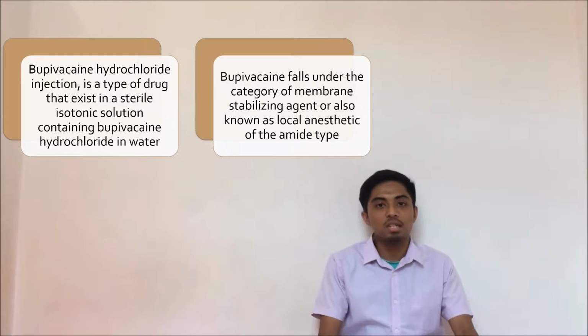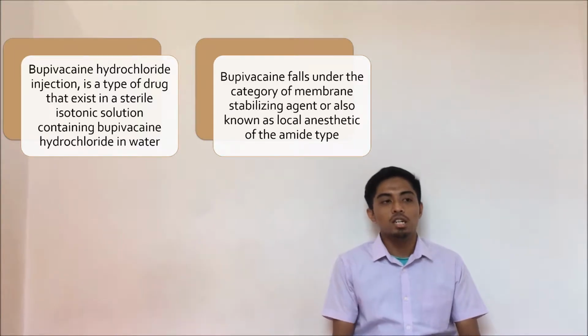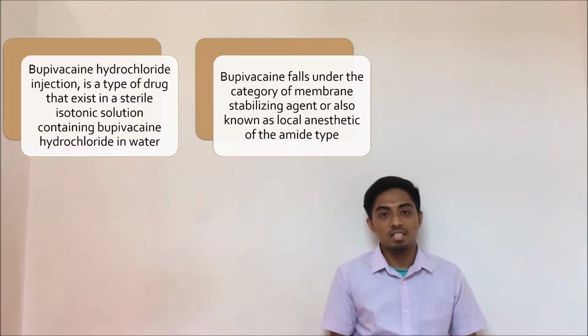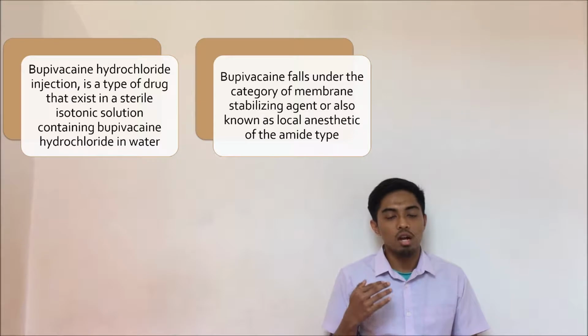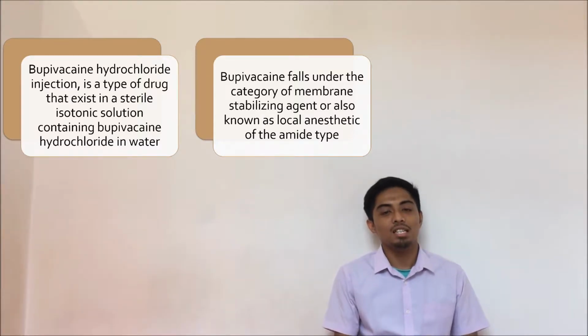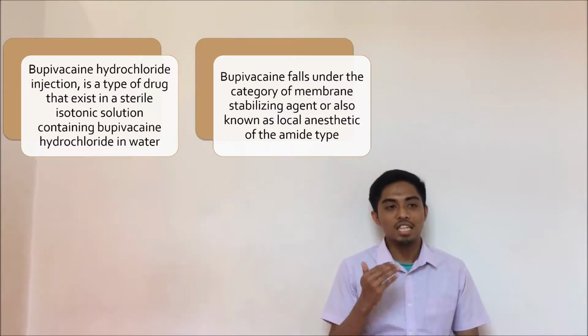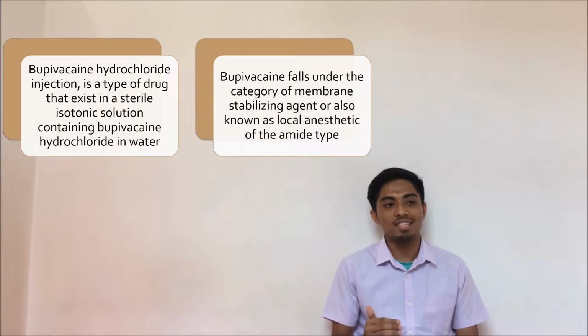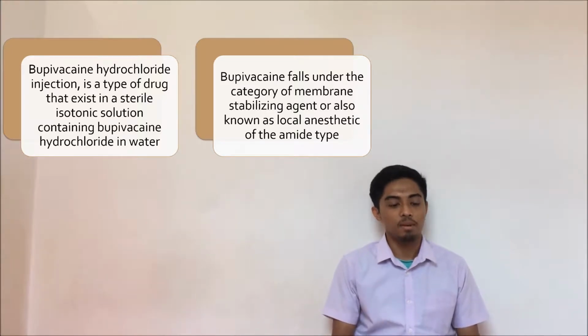Okay, so first of all, for my part, I will explain a brief introduction about this type of drug, which is bupivacaine hydrochloride injection. This drug exists in a sterile isotonic solution that contains bupivacaine hydrochloride in water. It falls under the category of stabilizing agent, also known as local anesthetic of the mild type. Next, I will explain the indications of this drug.